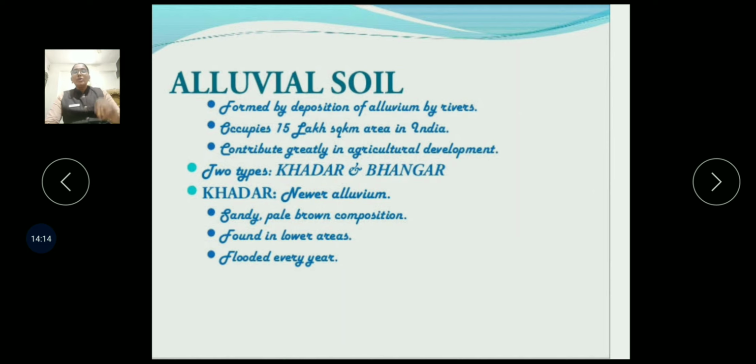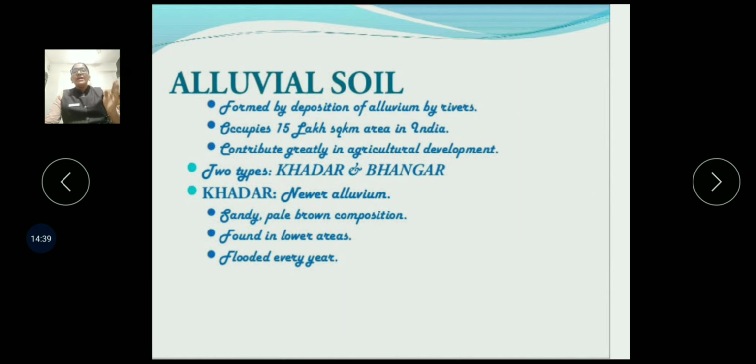Now alluvial soil is found in many parts of the country, but fertility is different at different places. You cannot say the fertility level will be the same everywhere.